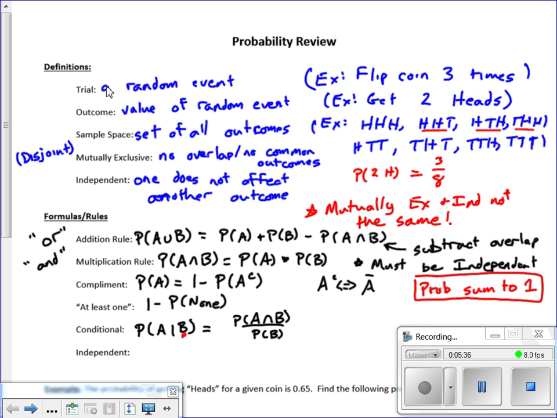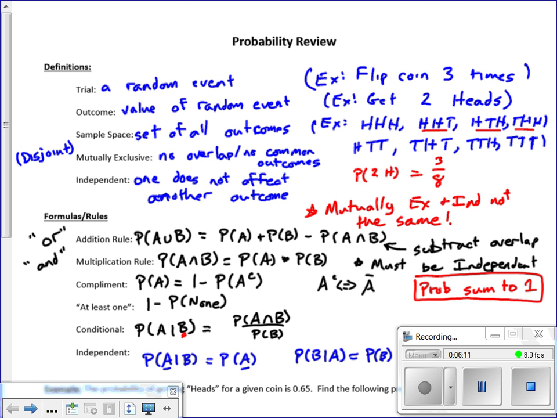And the rule for independence, right? We talked about before, one doesn't affect the other. If you're ever asked to check for independence of two events, remember that the probability of A given B has occurred has to be the same as the probability of A. You could also look at the probability of B given A is equal to the probability of B. So whatever comes first in your conditional is what's going to be all alone on the other side of the equal sign.